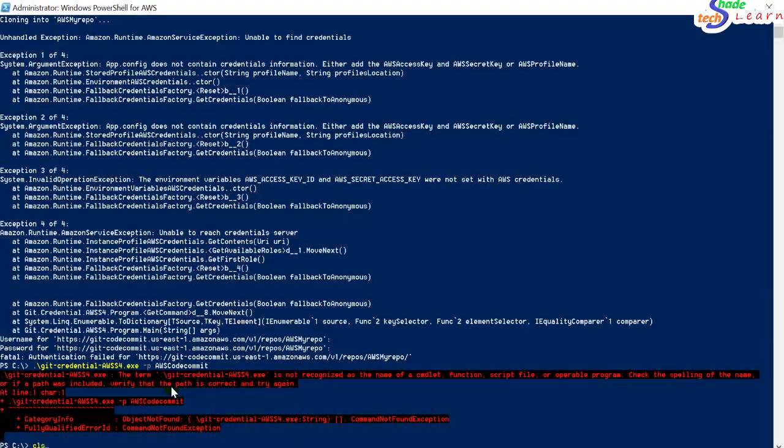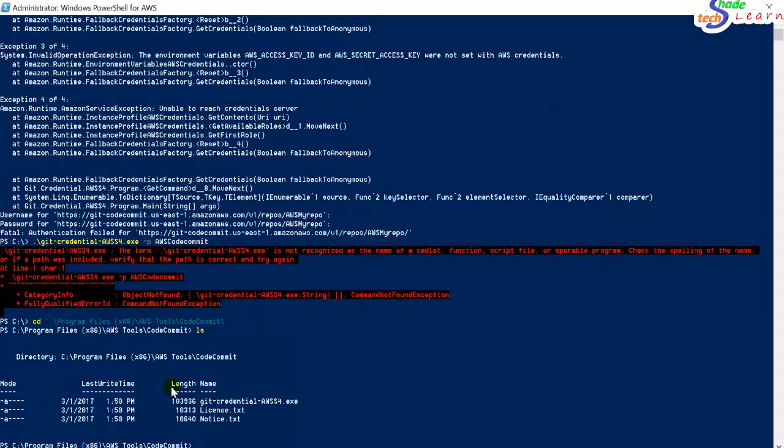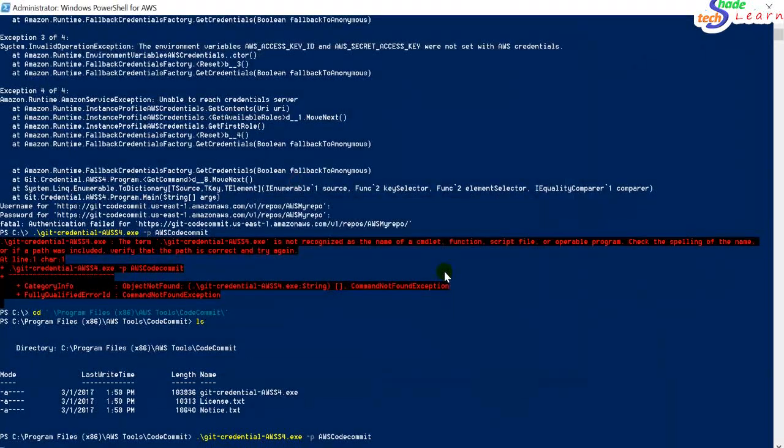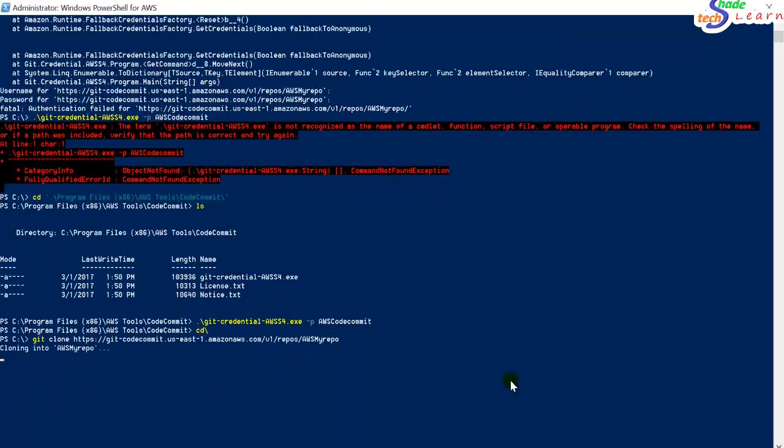Okay, let me go to the location again and then run this. Okay, and again I will just give a yes. So now I think we should be able to connect. As you can see, I'm just cloning the same path in AWS. Yep, so I am connected now.